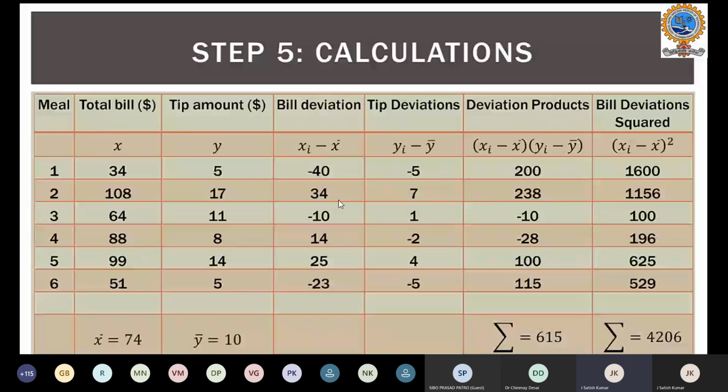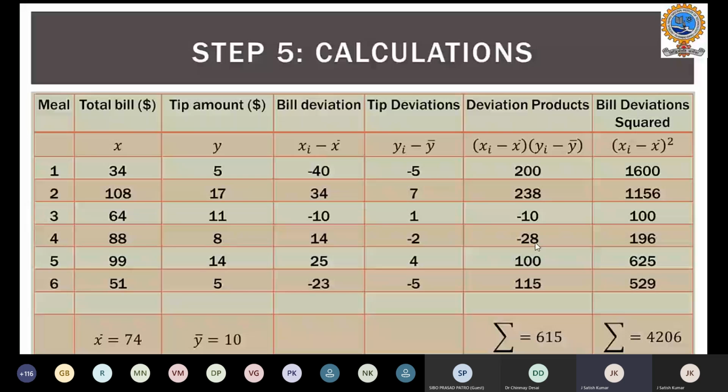Then tip deviation likewise. The observed value is 5, the mean value is 10, so the difference is minus 5. And the bill value for the second meal is 17, the mean is 10, and you get the subtraction 7. These are the tip deviations you can observe. Then the product of the bill deviation and the tip deviation will be the last but one column. We can see that minus 40 into minus 5 is 200, 34 into 7 is 238. We will calculate the products and sum them.